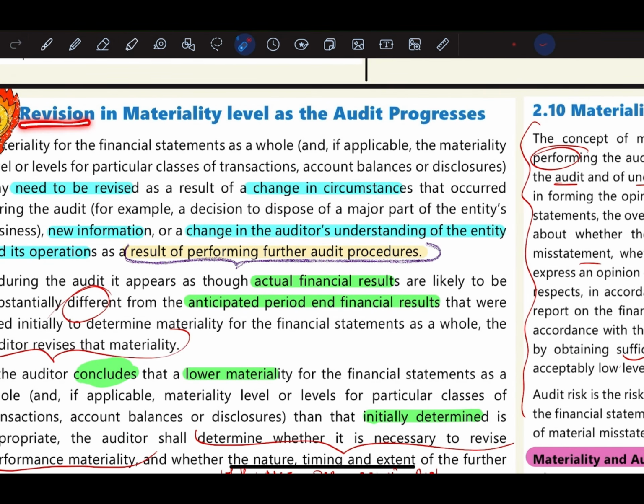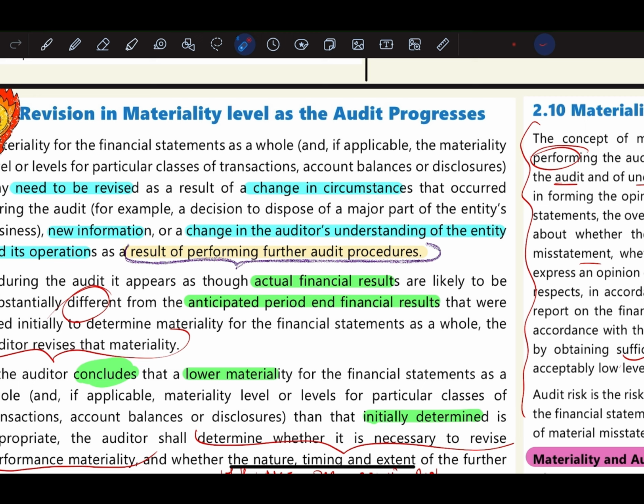Now the next topic is revision in materiality level as the audit progresses. We understood that while devising the audit strategy, the auditor will exercise his professional judgment and set a materiality level. Now this materiality level can be revised later. Why? Sometimes there is a need to revise as a result of change in circumstances, new information, or change in the auditor's understanding of the entity and its operations as a result of performing further audit procedures.